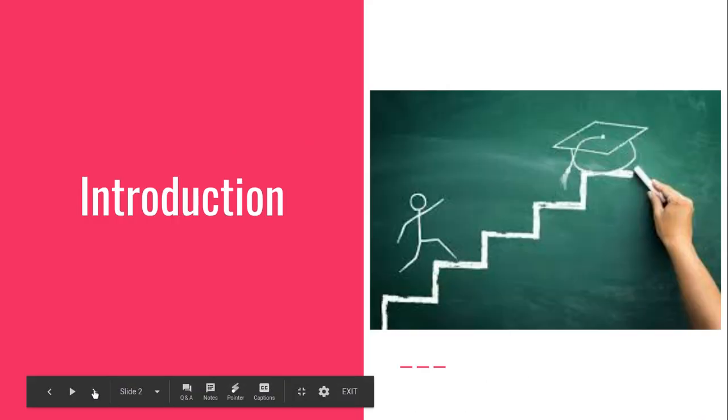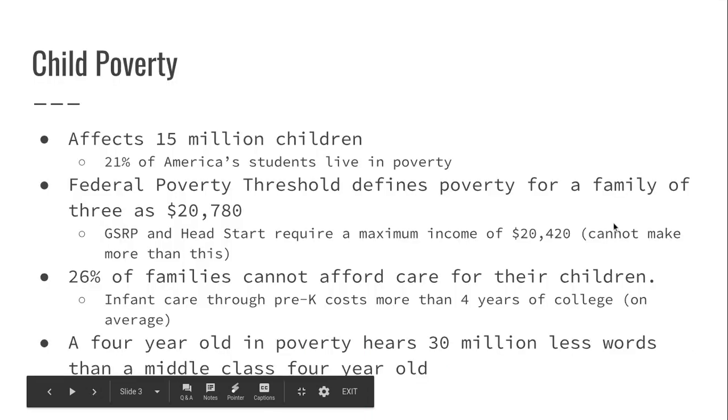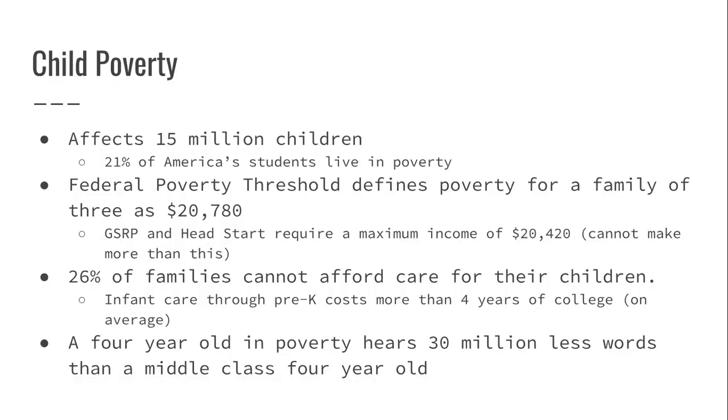So to start, we'll just introduce the topic of child poverty. Child poverty affects 15 million children, that's 21% of America's students that live in poverty. The poverty threshold defines poverty for a family of three as $20,780 a year.